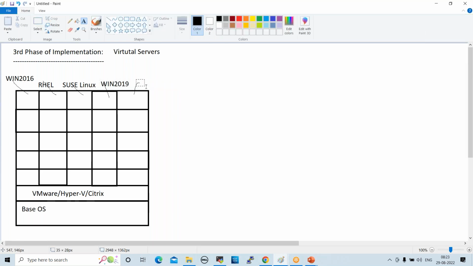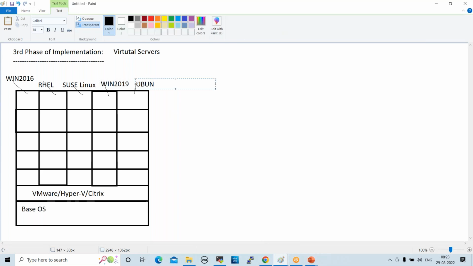Here I can install Ubuntu. So different operating systems I can install on different virtual machines. So these virtual servers will take resources from where? These virtual servers will take the hardware resources from the physical server only.